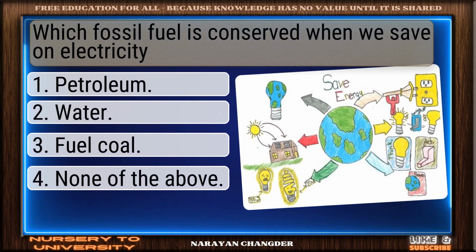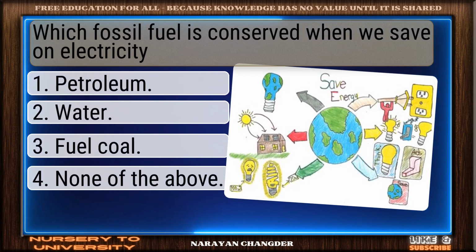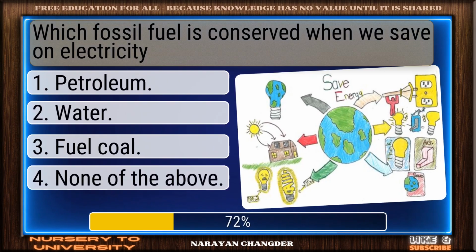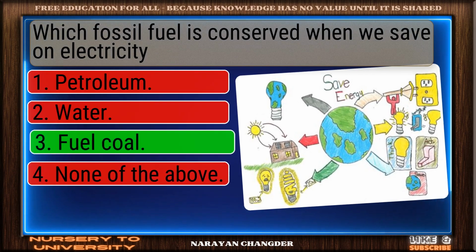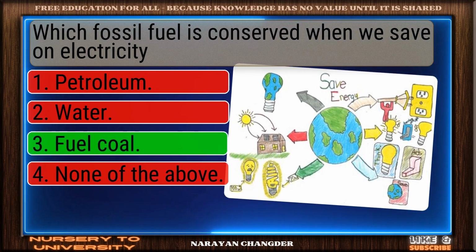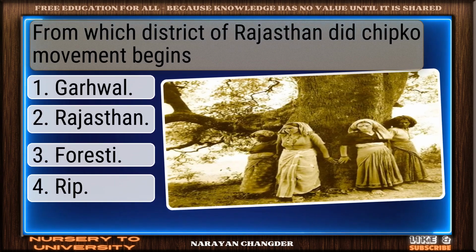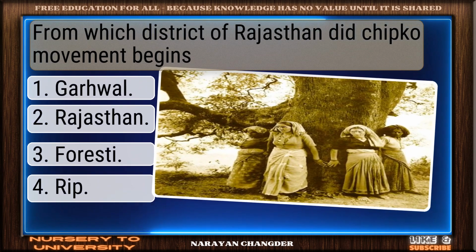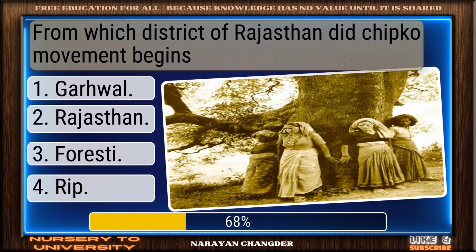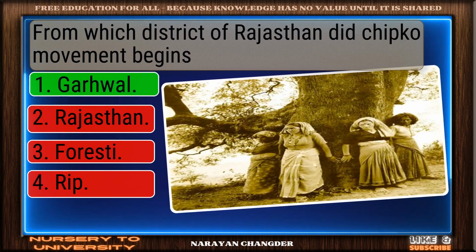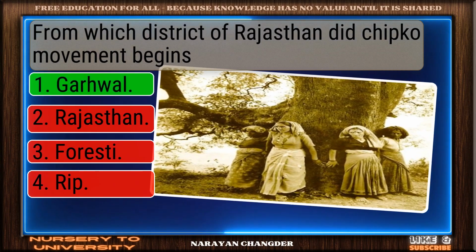Which fossil fuel is conserved when we save on electricity? Valid point. Coal is true. From which district did the Chipko movement begin? Well reasoned. Garhwal is correct.